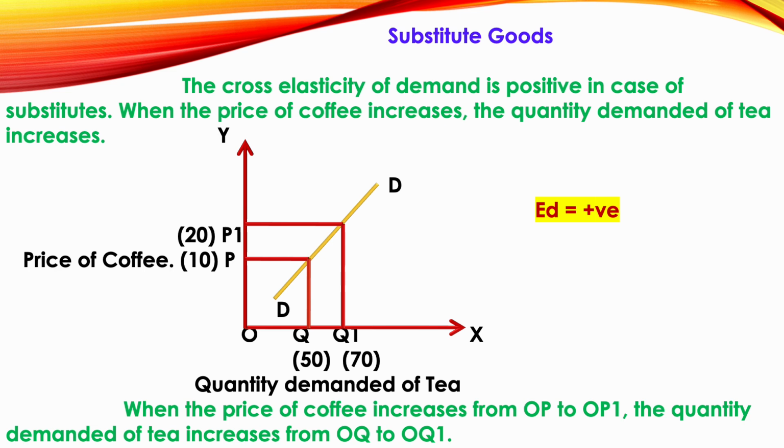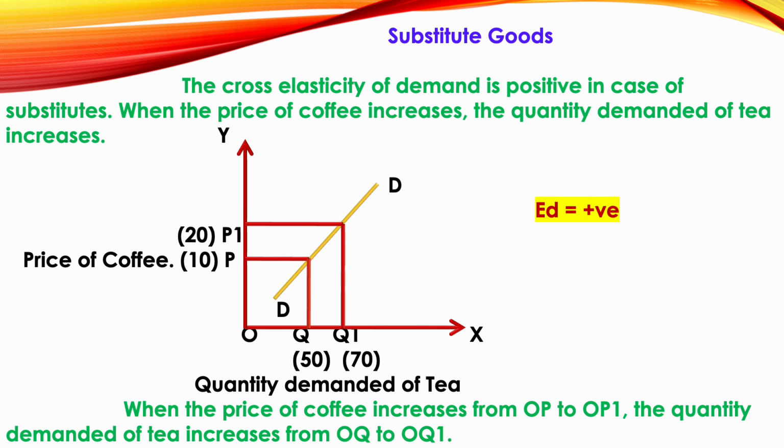This has been explained with the help of variables in numbers. If the price of coffee is 10 rupees, around 50 people are drinking tea. If the price of coffee increases to 20, now 70 people are drinking tea.